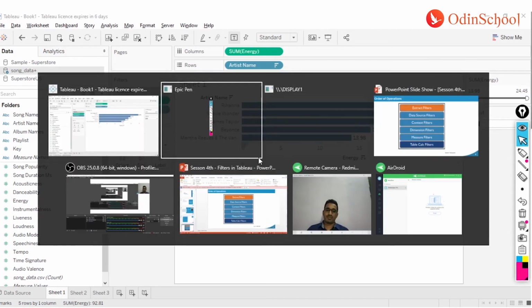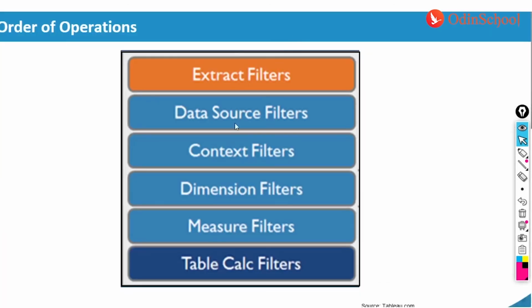Now that's about your dimension filters, your measure filters, and your context filters. All right. The last one is about your table calc filters, where you can use some table calculations to restrict the data or to play around with your data. I'm not going to dwell much more on this one, for the very reason that you will have to understand what we mean by calculations and table calculations first.